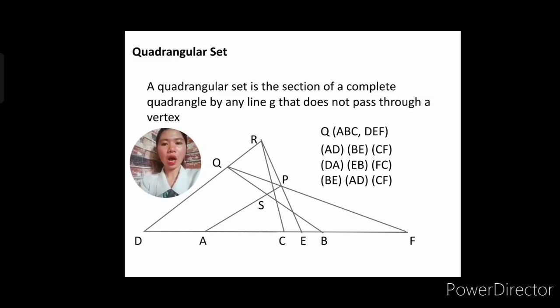Now, our notation for this quadrangular set will be Q. So this is the relation. Q stands for quadrangular set. We will use letter Q, then ABC using this figure, and we will put a name on it. So, this is the name: ABC and DEF.